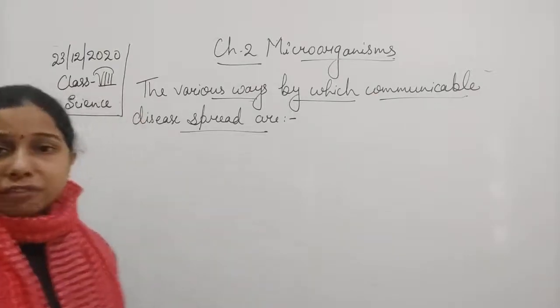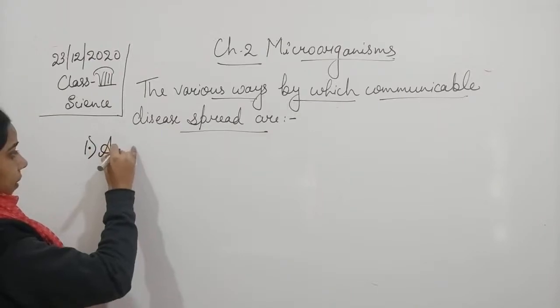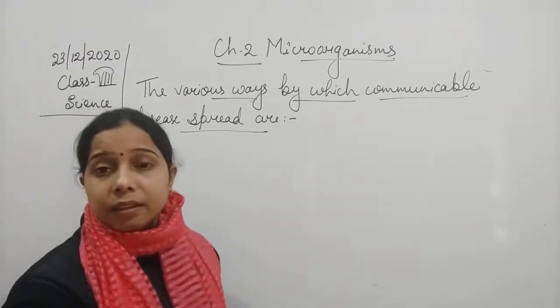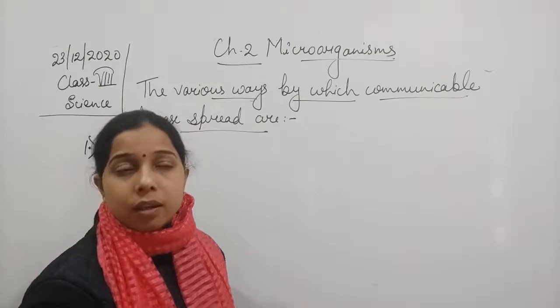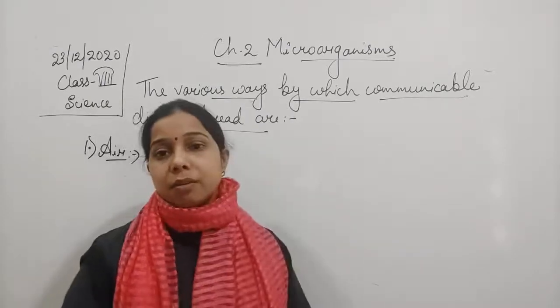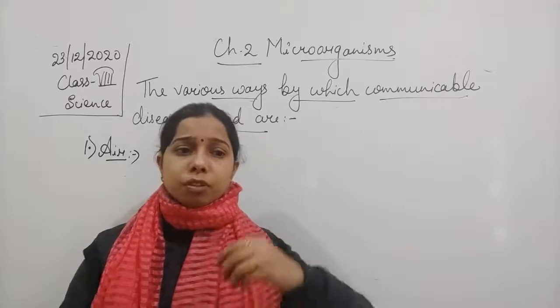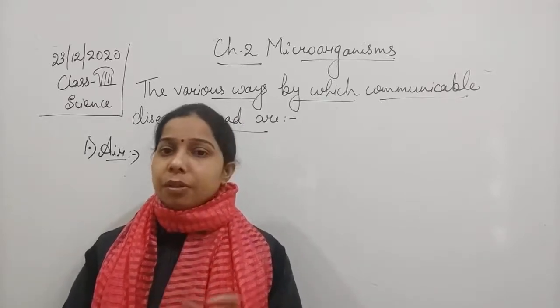These are, the first one we will see here, students, and that is air. Pathogens may enter from an infected person to a healthy person through the air. There are a lot of microorganisms which can move easily with the help of the air from one person to another.